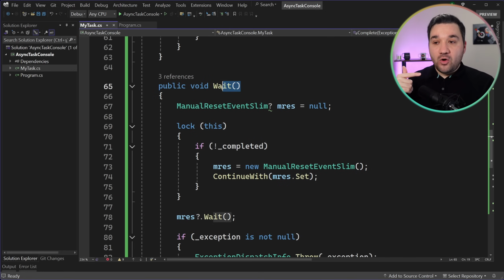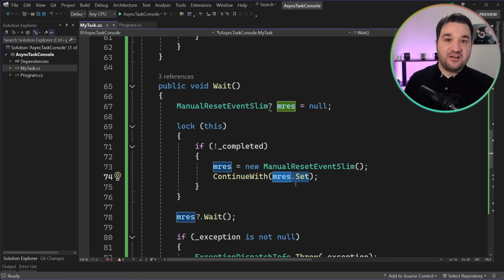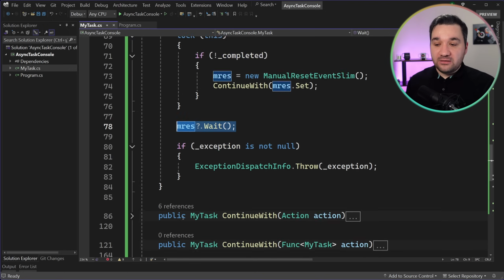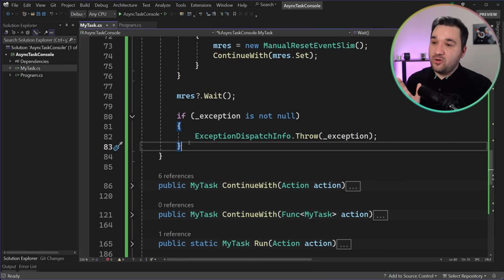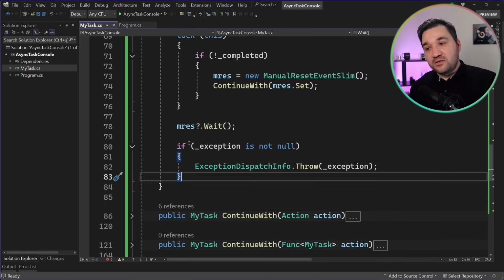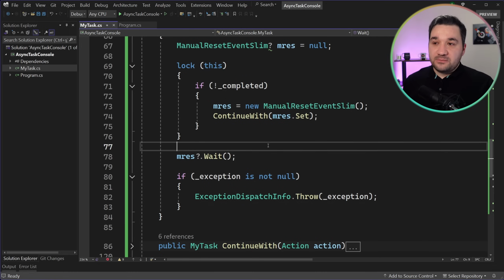But when I call wait, what's the continuation function? It's going to be my reset release function. So it's going to release my function. So then the compiler executes the rest of it. But as I just said, I know it is complex. It is really difficult to understand, but this is what happens.